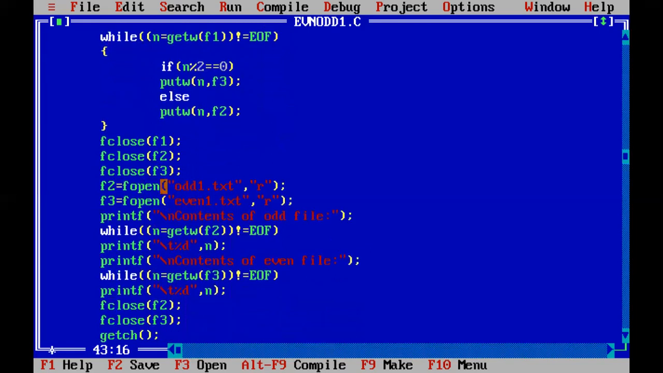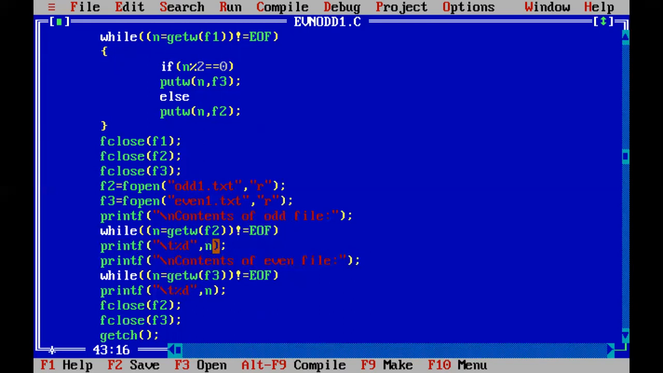Again we have opened odd1.txt and even1.txt in read mode, and we will get the contents from both files and print them on the screen. For that I have again written a while loop. Again the file will get read. We will get the contents from the f2 file, which is of odd numbers, and we will read the contents till we reach the end of file.